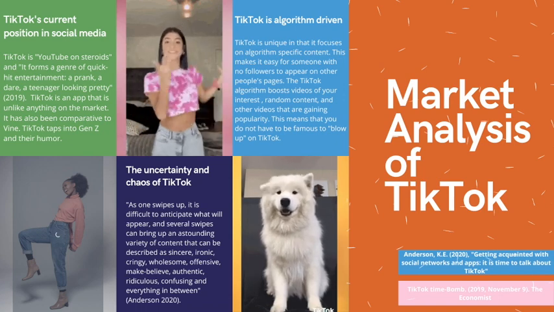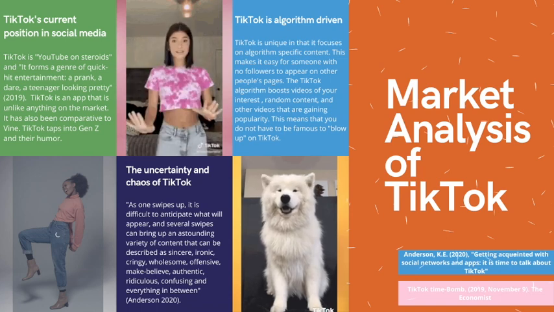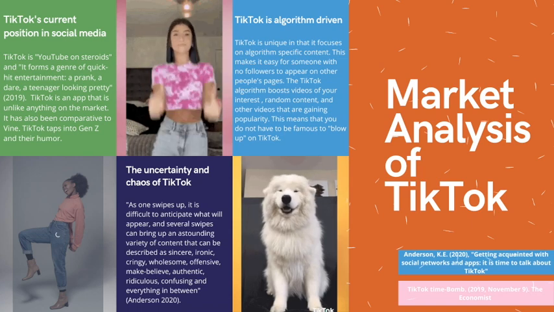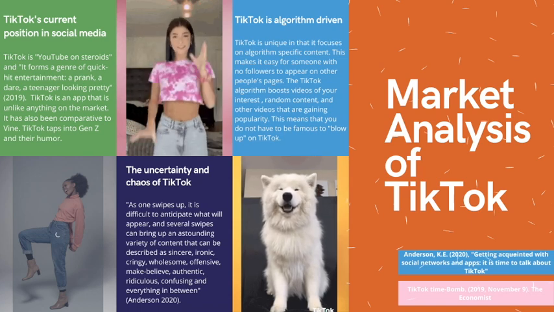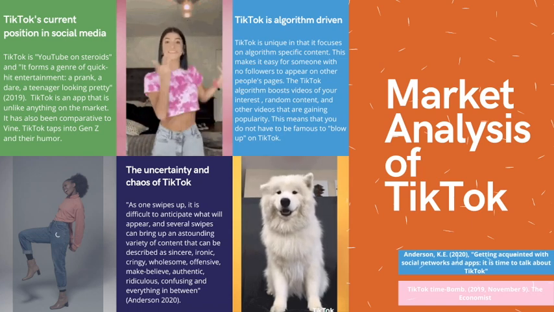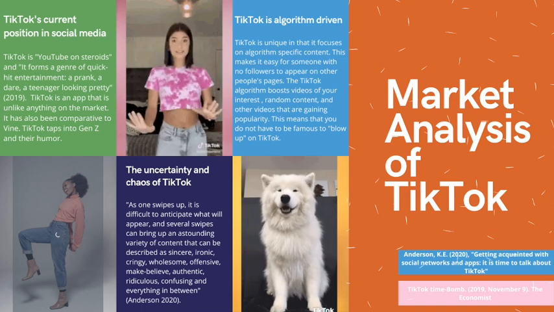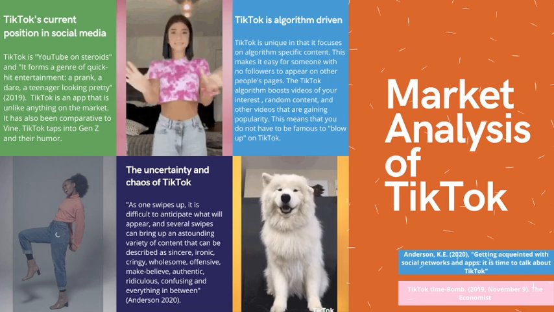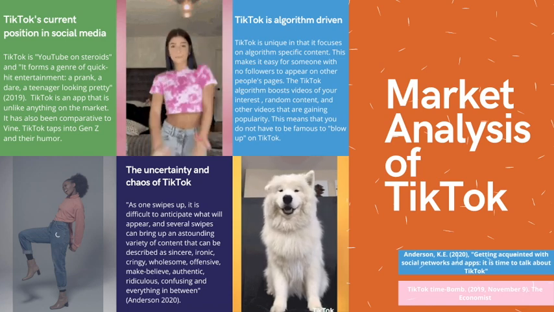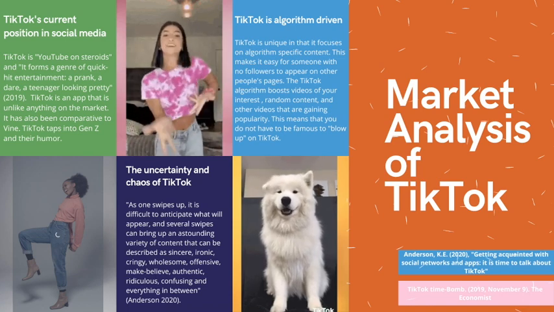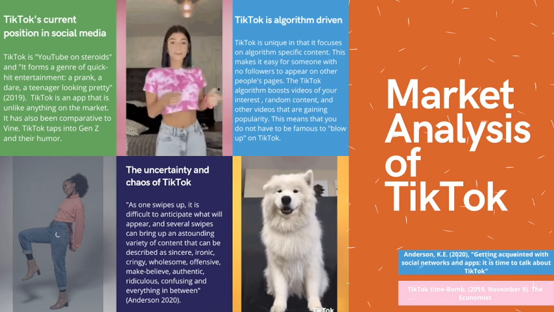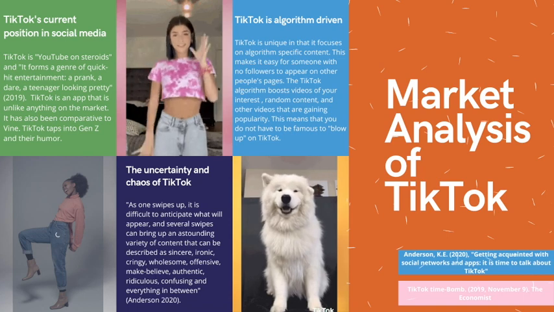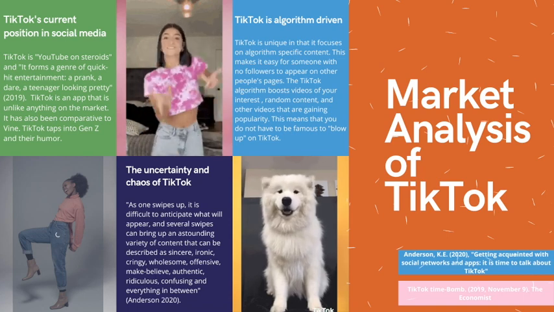As mentioned before, it's very comparable to Vine, which is something that Gen Z and younger generations really connected to. I think it's just a way for people to be silly and not have to dress up a certain way or be a certain way, like on other apps. On Facebook you have to be professional, and on Instagram there's all this pressure with models and everything. But TikTok is just somewhere that kids can have fun.